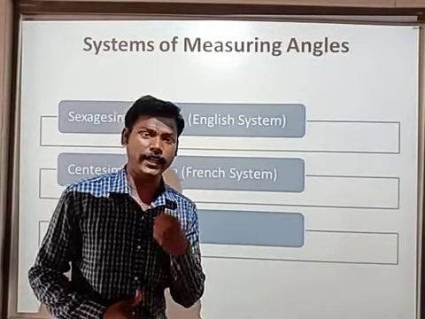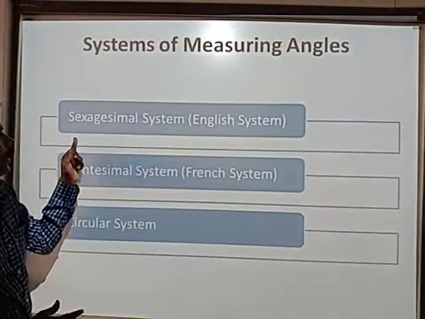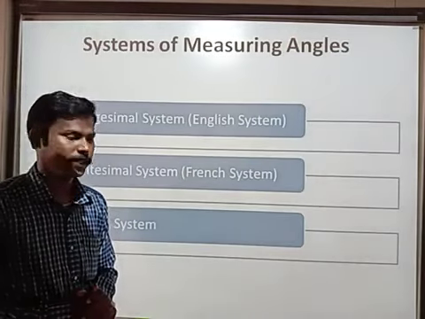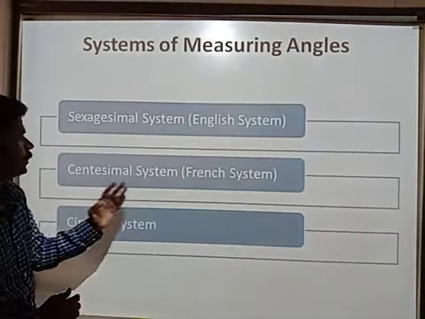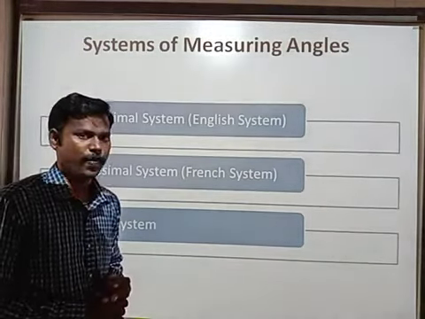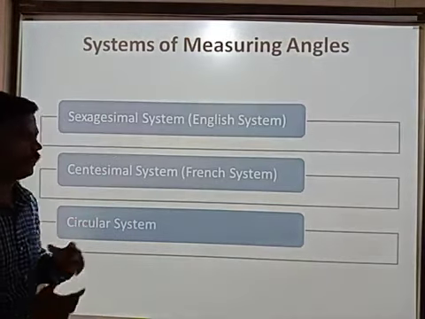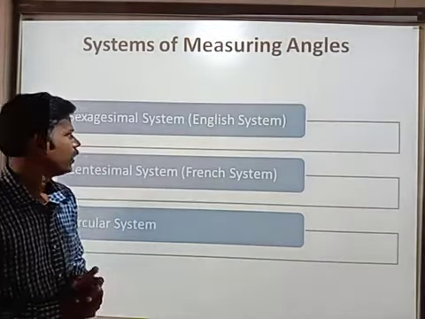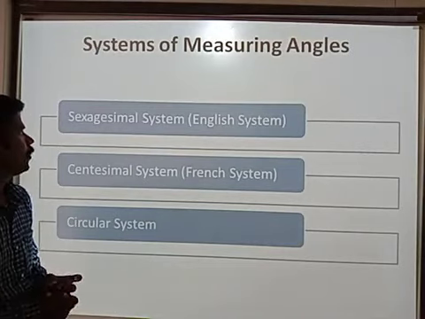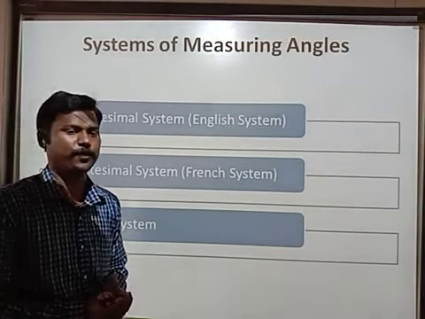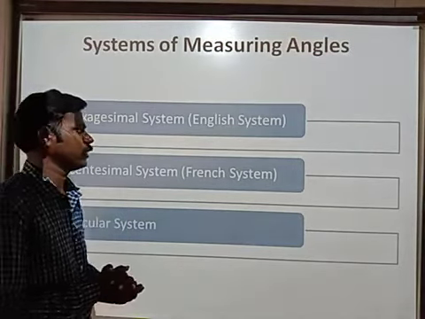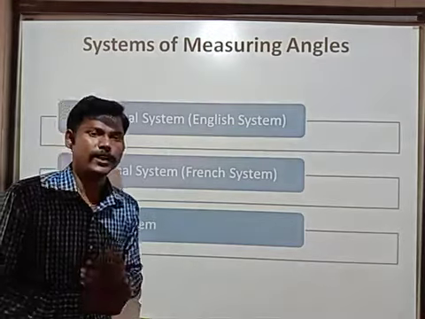Are you observing, children? In the similar way, to measure an angle, we have different types. Mainly we are using 3 types: the sexagesimal system, next, centesimal system, next, circular system. Are you understanding, children? What is sexagesimal system?